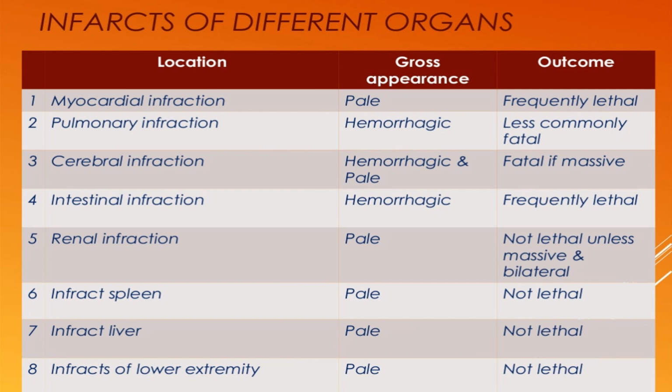It is not lethal unless a massive occlusion or a bilateral occlusion is there. If there is a bilateral occlusion, the patient may die because of renal infarction, but that is less common. Infarct of the spleen is pale in color, again not lethal. Infarct of the liver, again pale in color, not lethal. Infarction of the lower extremity is pale and not lethal, but pain is severe in the lower extremities. Thank you.